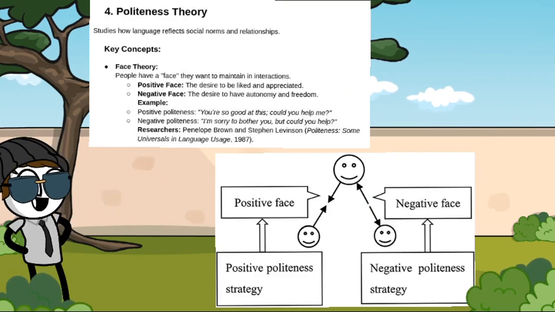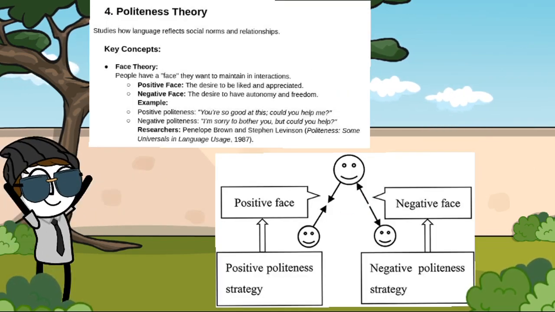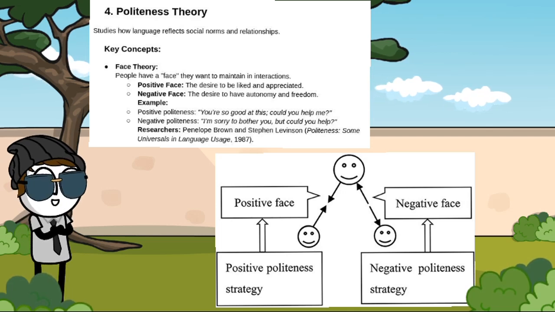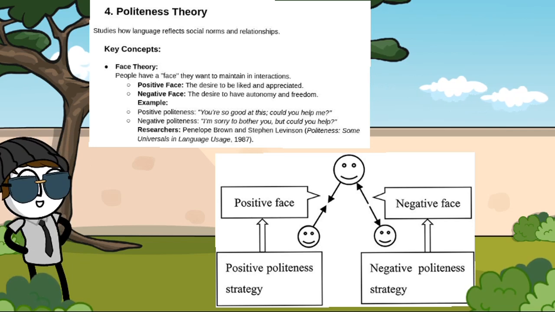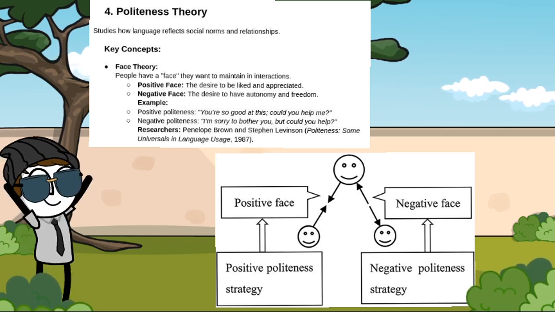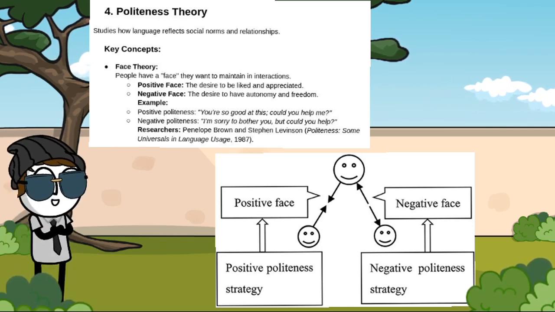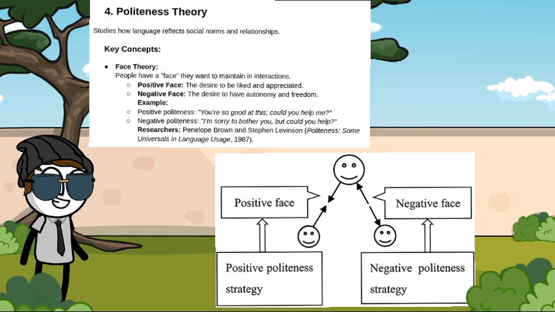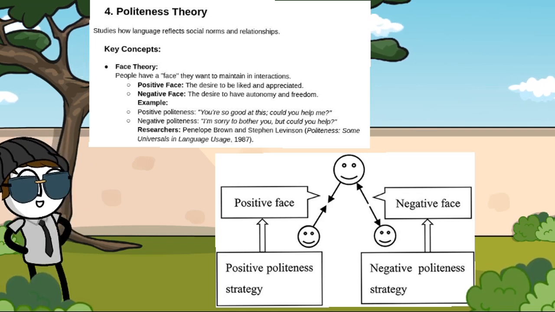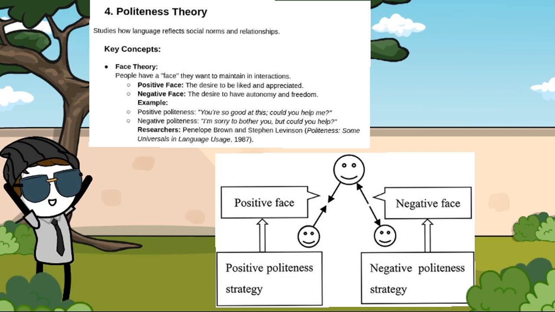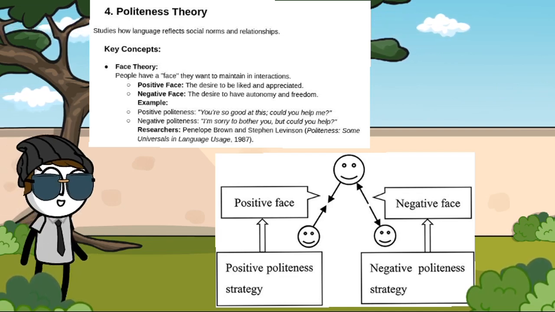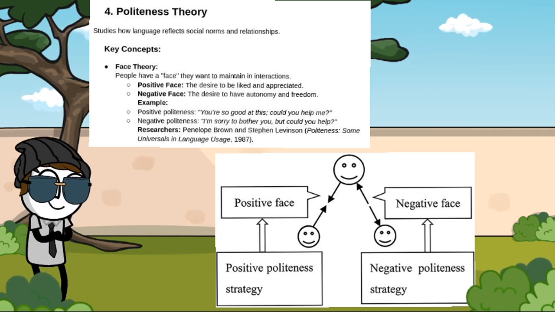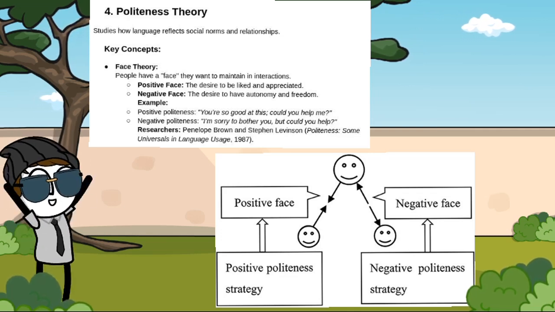Number 4. Politeness theory studies how language reflects social norms and relationships. Key concepts. Face theory. People have a face they want to maintain in interactions. Positive face, the desire to be liked and appreciated. Negative face, the desire to have autonomy and freedom. Examples include positive politeness: "You're so good at this, could you help me?" Negative politeness: "I'm sorry to bother you, but could you help?" Researchers Penelope Brown and Stephen Levinson. Politeness, Some Universals in Language Usage, 1987.